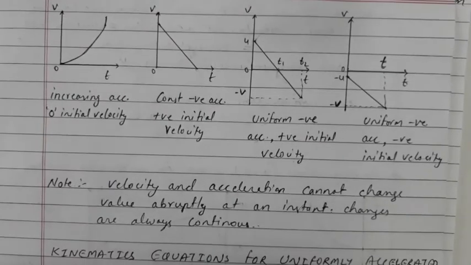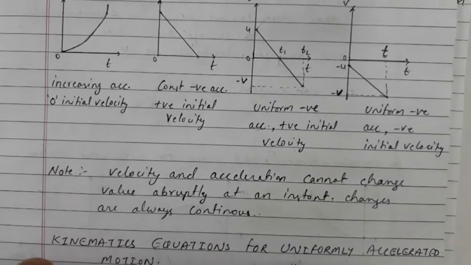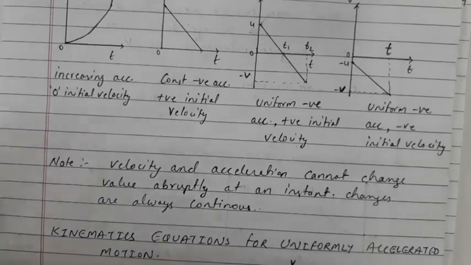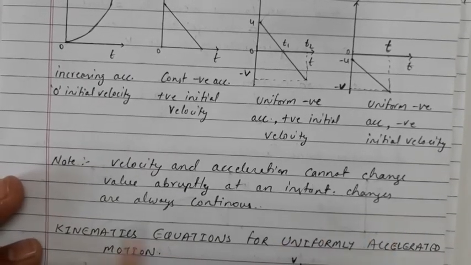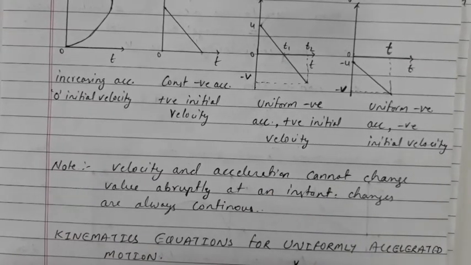Now one note: velocity and acceleration cannot change value abruptly. We have seen through all the graphs there is no point where the velocity and acceleration change abruptly, or at an instant. Basically velocity and acceleration always form a continuous curve so they cannot change suddenly. It will never happen that we are at zero velocity and all of a sudden, after 1 second, our velocity becomes 100 instantly. That can never happen. So this is a very important note.